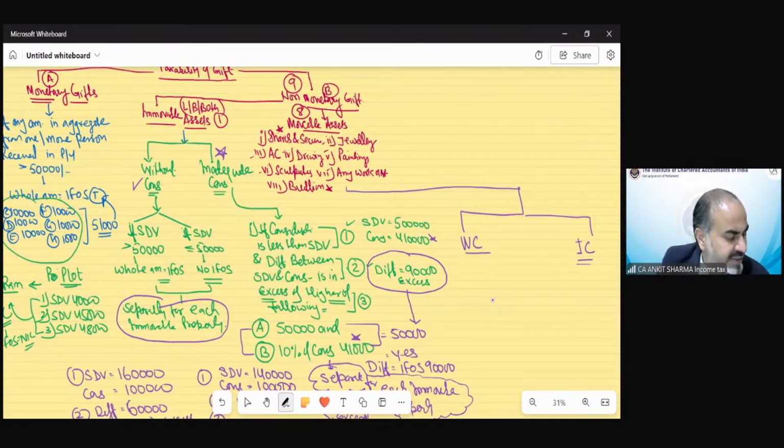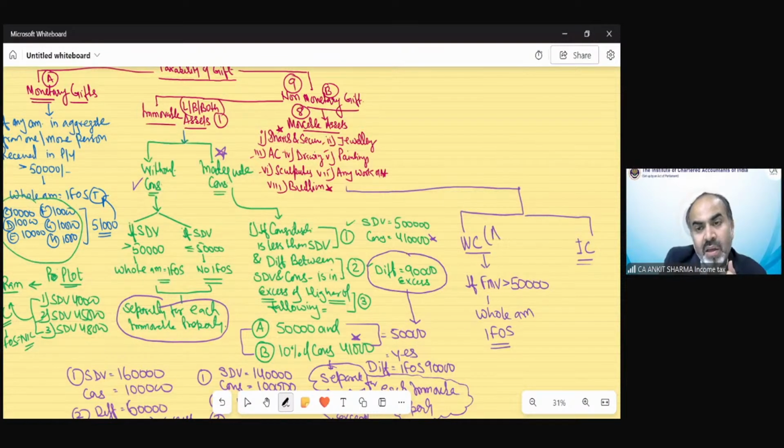And the provision says, if these are without consideration, and the FMV exceeds 50,000, then the whole amount is income from other source. Now, a very interesting thing: this has to be checked on an aggregate basis, like the monetary asset case.